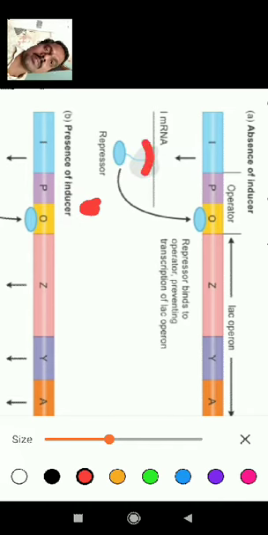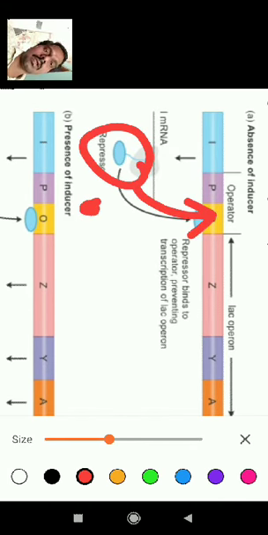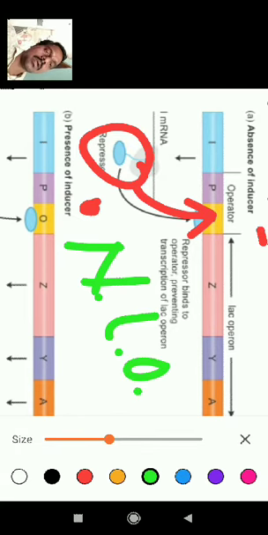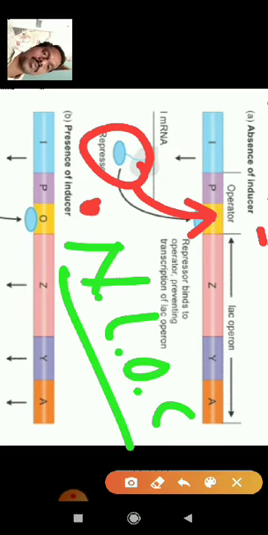In this concept, the repressor on the operator region stops the signals to ZYA. This is called the absence of inducer, or the negative lac operon concept. Because lactose is not given, the repressor is attached on the operator, and ZYA does not release any enzyme. So this is the negative lac operon concept.